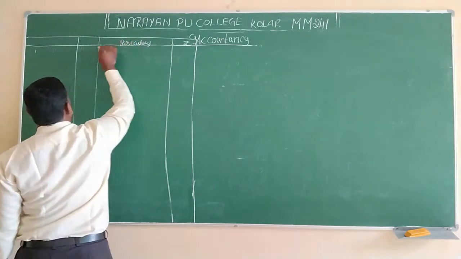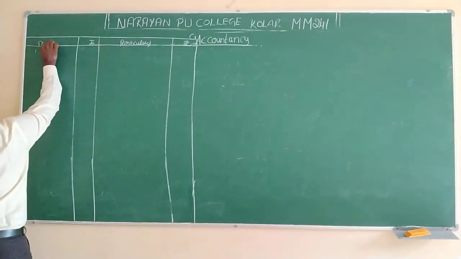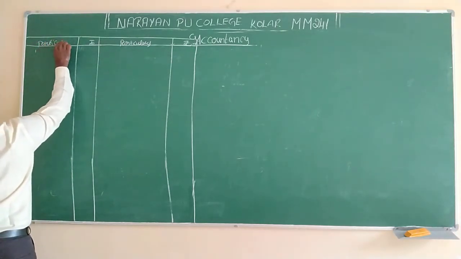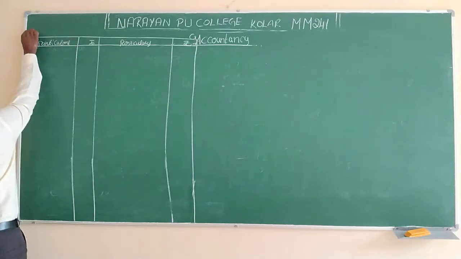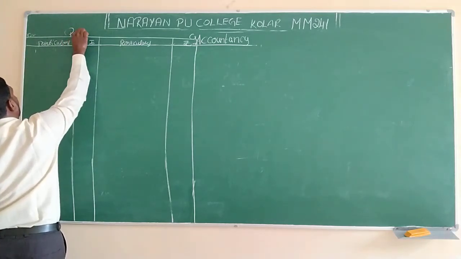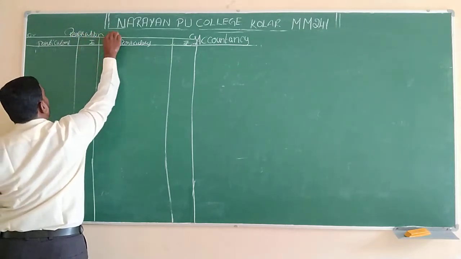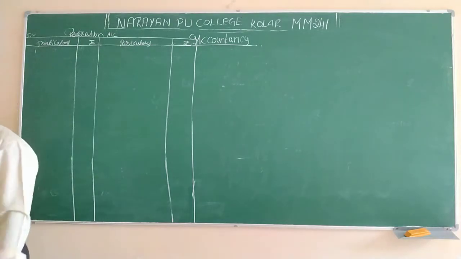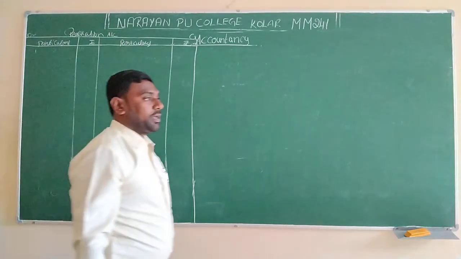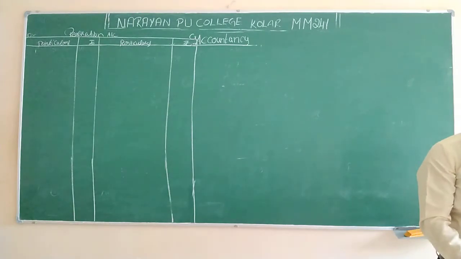Columns you have to fulfill: particulars, amount. The name of the account is realization account; you have to write the heading. Later on we will discuss everything.